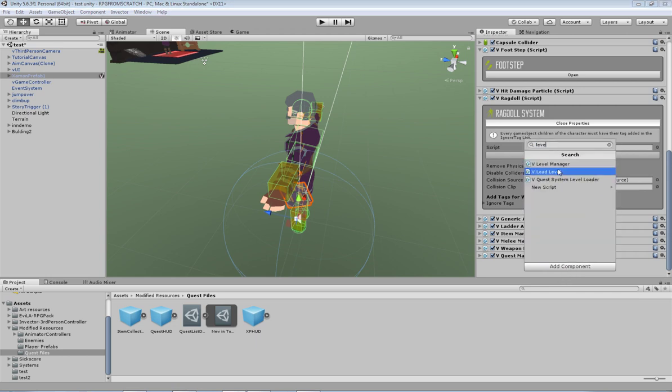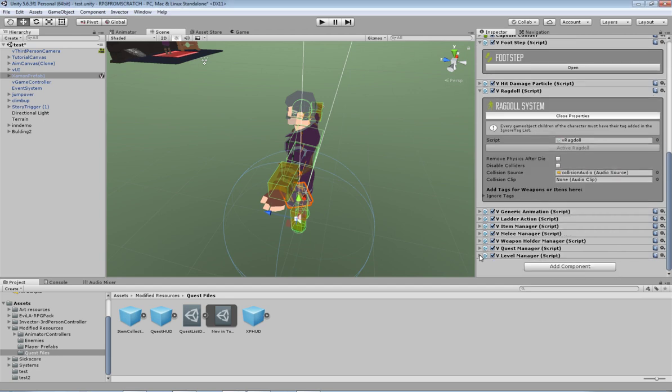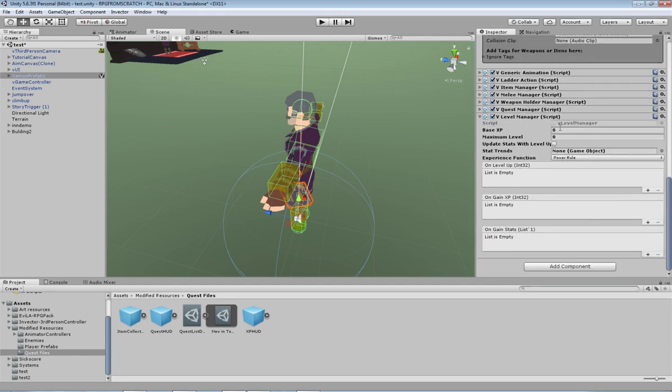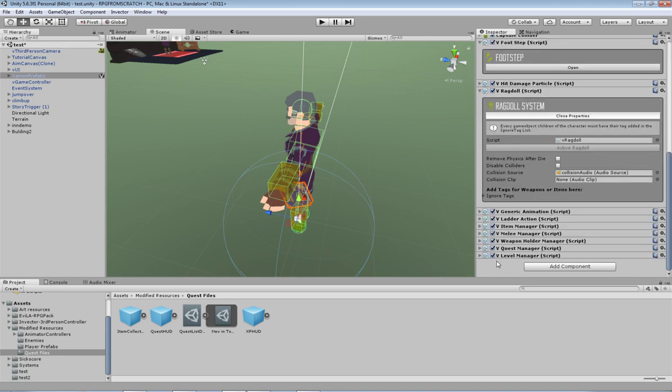The next thing I want to add on here is actually the level system. So I'm going to go level manager, V level manager. So we put that on there, and as you can see, there's a base XP and maximum level, so I'm just going to type in 210. Update stats with level up, I'm going to leave that for now. I'll show you how to do that later when we pull the stats off of the demo scene, and we just go with those ones. And that gives you the thing where basically when you level up you get more powerful. But for now we just want it in there to make sure that we can get EXP, and that works fine.